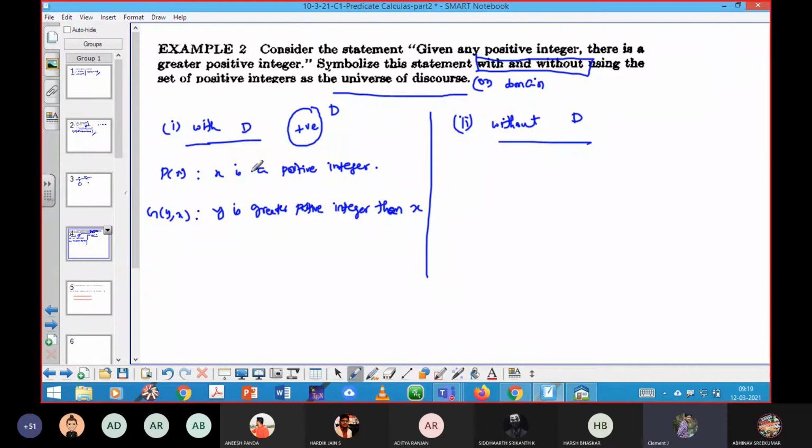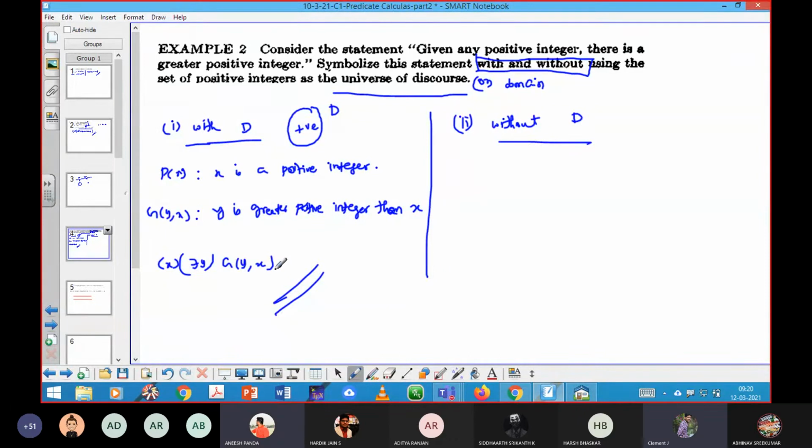So now if I proceed with the answer, see here I am going to consider given any positive integer. In that set there are only positive integers. So if I start with for all x, there will be one more element in the same domain, that is there exists y. Given any positive integer, next there is one more positive integer, so there I should use only the existential quantifier. Next I simply close it: there is a greater positive integer, G of y comma x, that's it. Have you understood the first part of the problem?